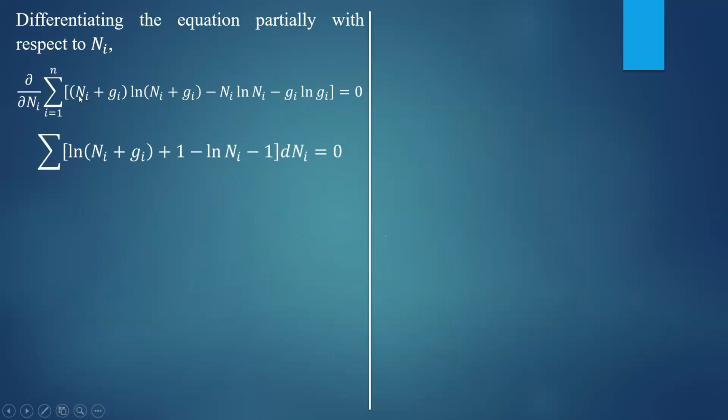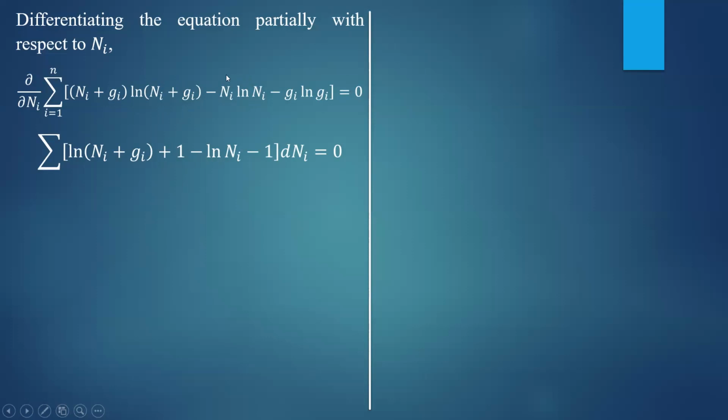You will get derivative of this first term is equal to derivative of ni plus gi, that is 1, into ln of ni plus gi. Second term is ni plus gi into derivative of ln of ni plus gi. Derivative of ln of ni plus gi is 1 by ni plus gi. Those two terms cancel, you will get 1.